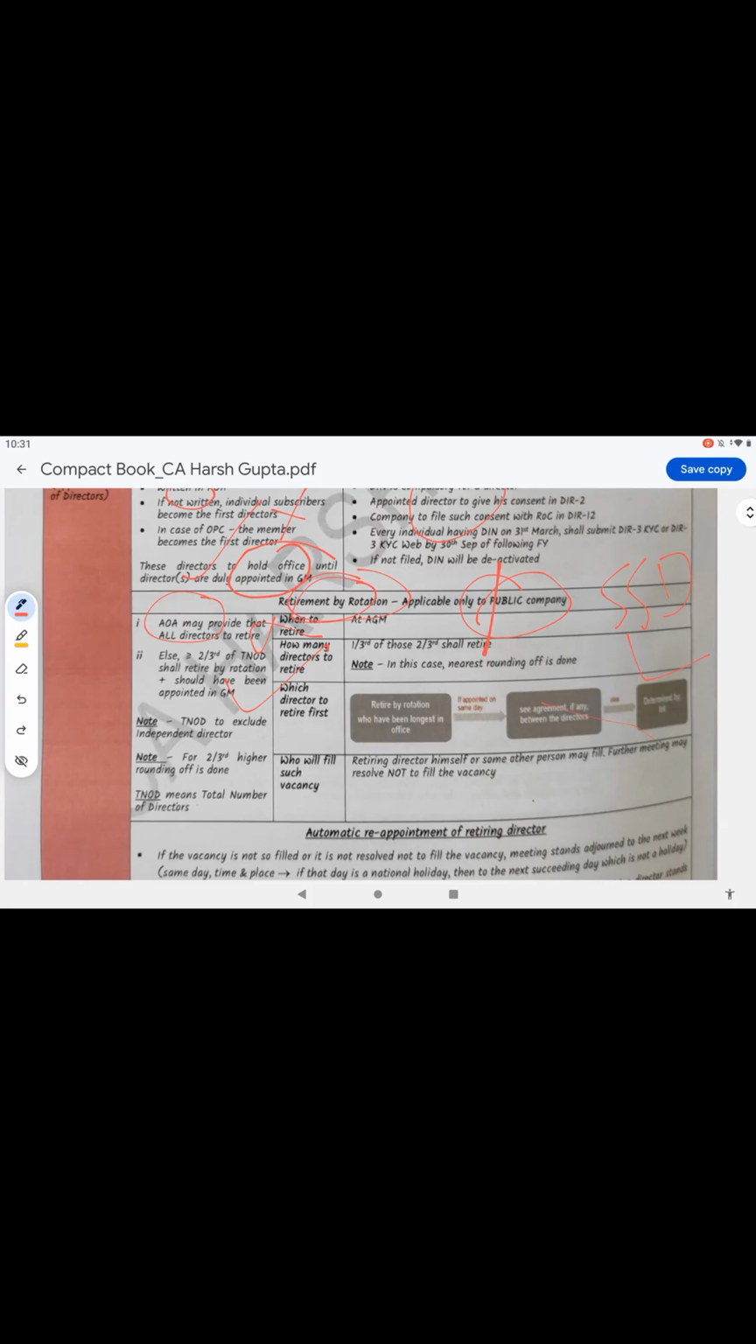In the 2/3, see for example, take 9 directors in the company. 2/3, how much? 3 twos are 6. These are liable for rotation. Of these, 1/3 must retire, how many? 2. So 2 directors must retire from the company, which means they should leave the company. This is the retirement by rotation concept. So it is applicable only to the public company, and 2/3 of the directors are liable for rotation, and 1/3 of them must retire from the company. Okay.